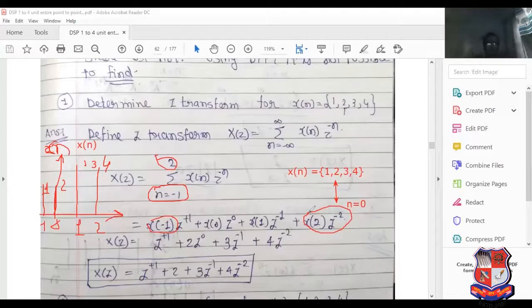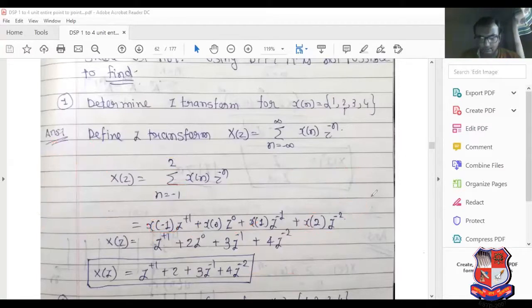Now we can put x of minus 1, amplitude is 1. X of 0 amplitude is 2. X of 1 amplitude is 3 and x of 2 amplitude is 4. That's how we get this answer. So this is the final answer of the Z transform. Prepare this particular point carefully.